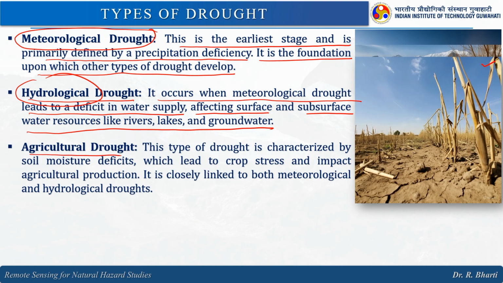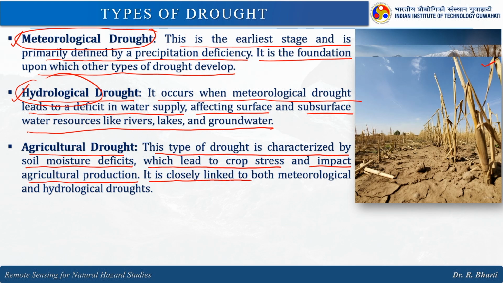Agriculture drought, now you have seen the meteorological, hydrological, now you can visualize how it will be impacting the agriculture sector. So, this type of drought is characterized by soil moisture deficits, which leads to crop stress and impacts agriculture production.